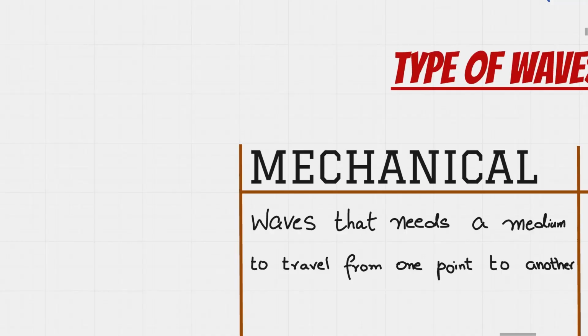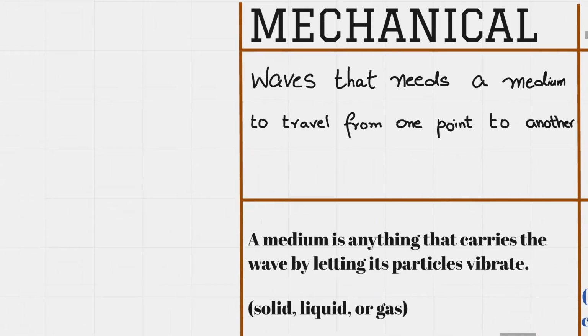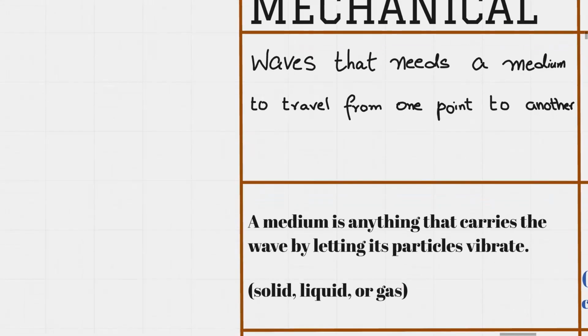Now, you're gonna ask me what a medium is. A medium is anything that carries the wave by letting its particles vibrate. We can also take an example of a solid, liquid, or gas, because any solid medium or liquid medium or even a gas medium has particles. So in mechanical waves, the wave needs a medium.